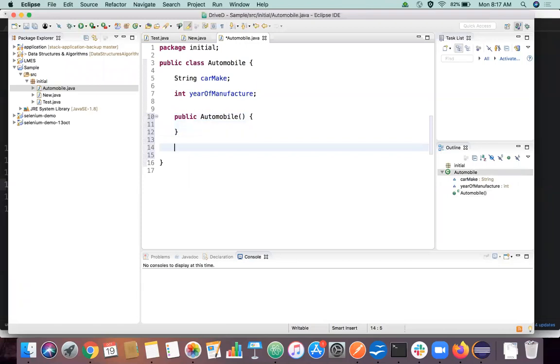So I'm just going to create a main method here. What's the main method? Main method is something where the execution starts, right? So without the main method, in a generic Java project, execution will not happen. So you have certain frameworks where you can run a Java project without the main method itself. But in a generic Java kind of projects, without a main method, execution will not happen, right?